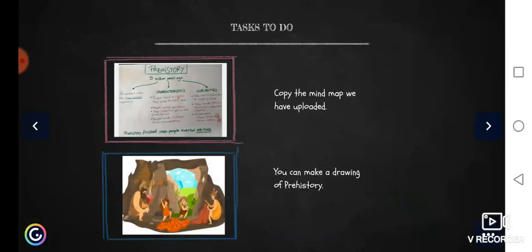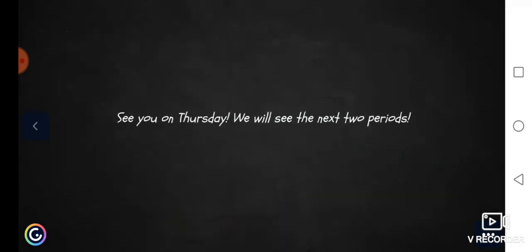And what do you have to do for today? You have to copy the mind map we have uploaded about what we have seen today. And if you want, you can make a drawing of prehistory. For example, you can paint people in the caves. You can paint prehistory paintings. You can also paint people hunting animals, okay? Whatever you want. And that's all for today.